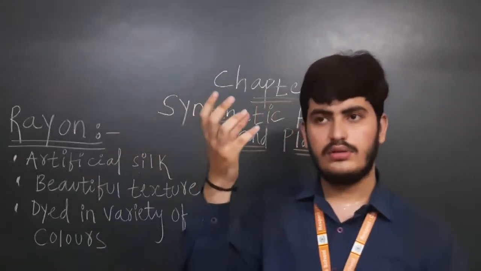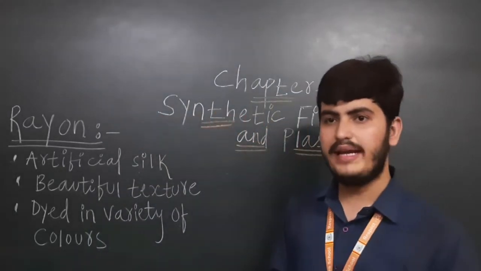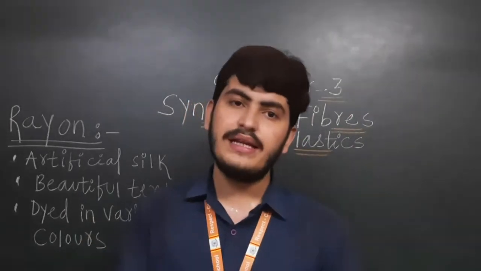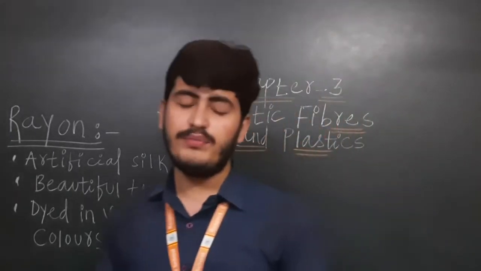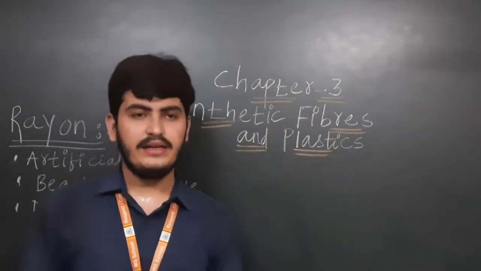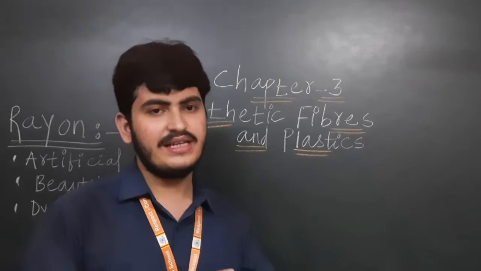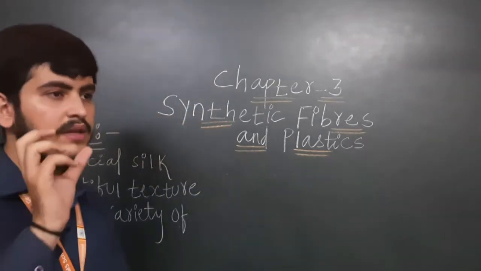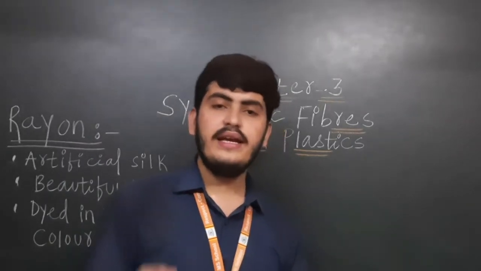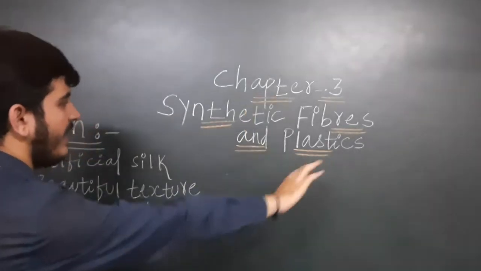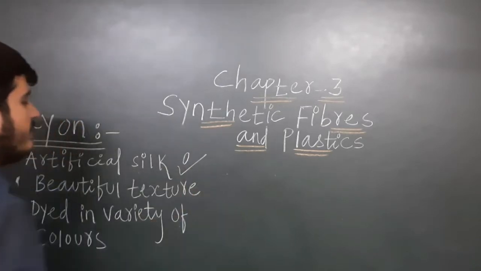Then scientists had been thinking for a long time about making a fiber which has properties similar to silk. The quality will not be the same, but the properties which silk has should be the same. So at the end of the 19th century, they made a kind of synthetic fiber, that is rayon. It is also known as artificial silk.